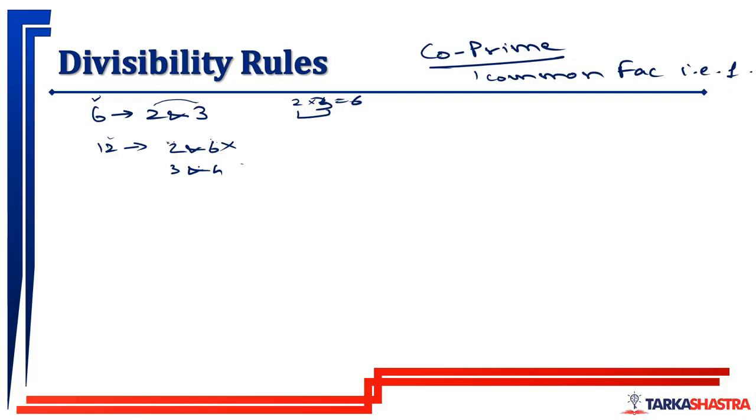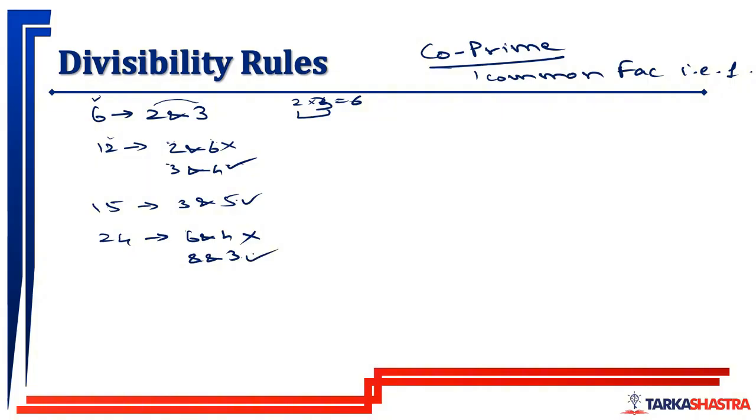Now 3 and 4, it is satisfying both the criteria. 3 into 4 is equal to 12, and 3 and 4 are co-prime to each other. For example, 15: it should be 3 and 5. Product of 3 and 5 is 15, and 3 and 5 are co-prime to each other. 24: now you can see 6 and 4, 8 and 3. But 6 and 4, even though the product of 6 and 4 is 24, are not co-prime to each other. 8 and 3, product is 24 and they are co-prime to each other.